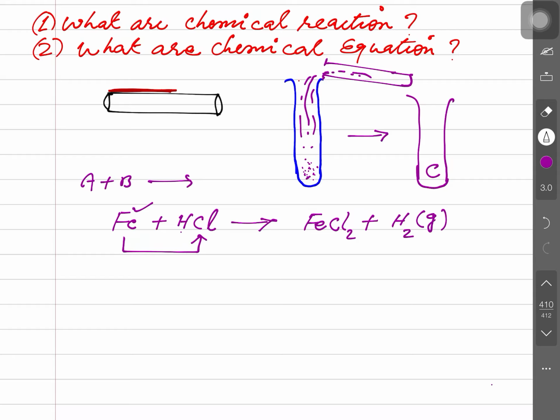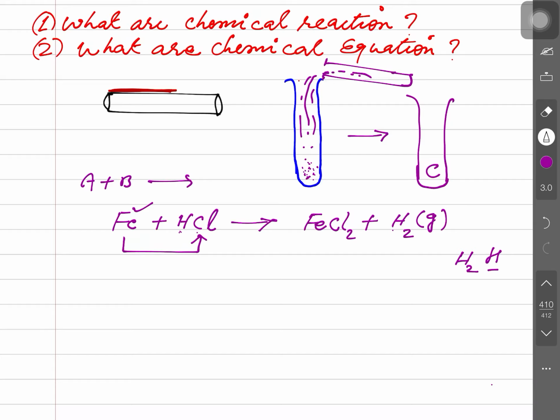Now why did I write H2 here? I have taken HCl, and its chlorine combined with Fe. H is in an atomic state. If I do not take hydrogen as H2, it means the writing is simply of an atom. And in practical life, at the temperature and pressure in which we are living, the atomic existence is not possible.